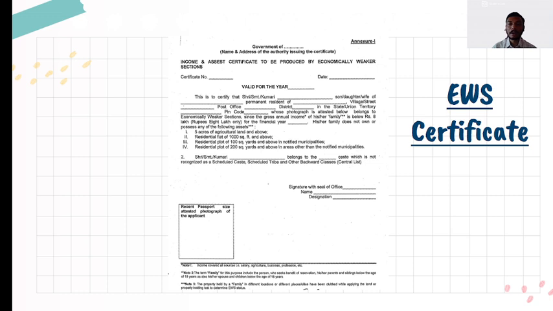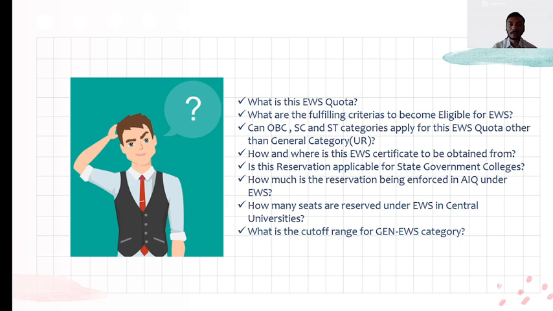This is how an EWS certificate looks like. It has the mention of which state government, the certificate number, valid for the year, and it has the credentials of the candidate and the clause to be satisfied, and there will be a seal of the office from which the candidate gets the EWS certificate. So this is about the EWS certificate.